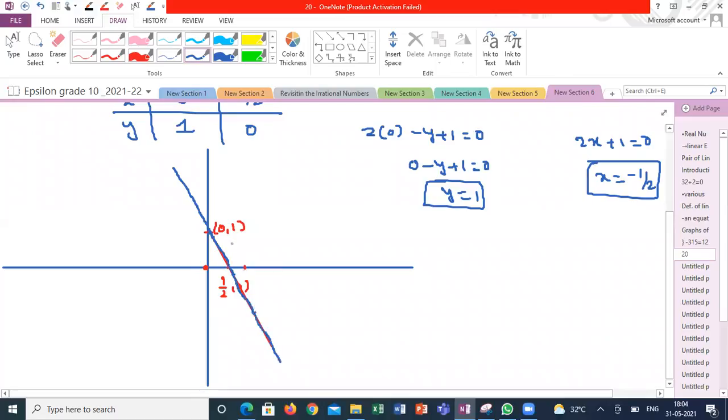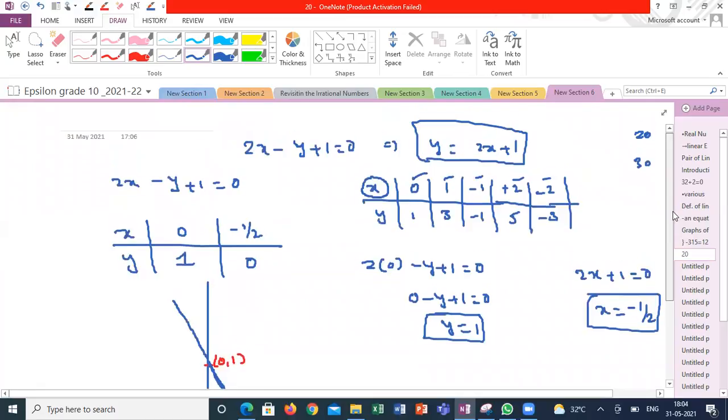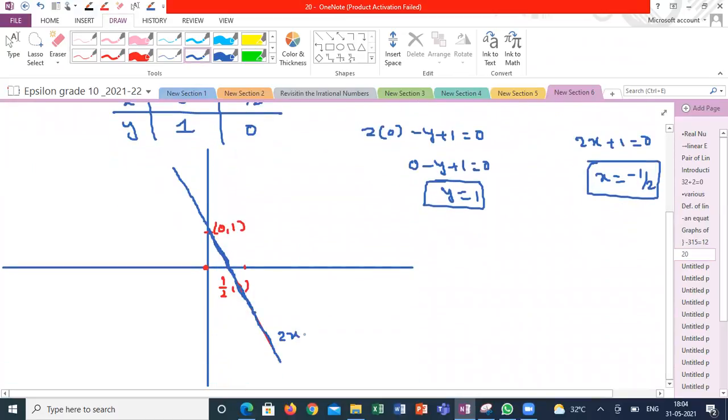If I know at x value 0, what is y? If y value is 0, what is x? This equation represents 2x minus y plus 1 is equal to 0. I will take only two values, then I will get it very accurate. X is equal to 0, what is y value? Y is equal to 0, what is x value? Is it clear? Yes, sir.